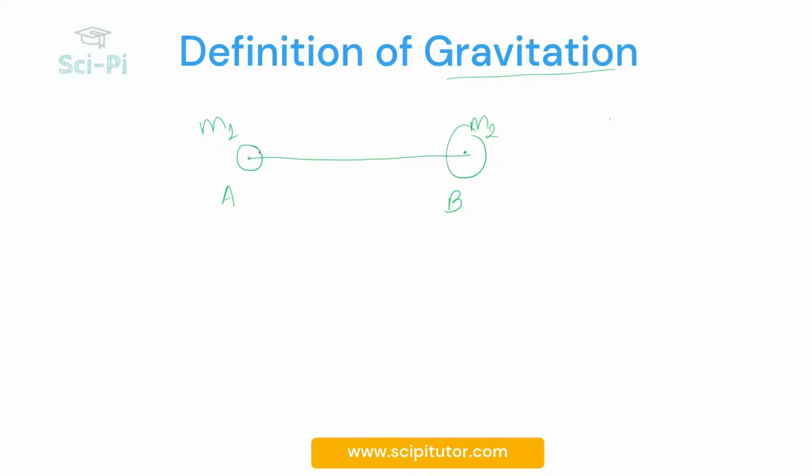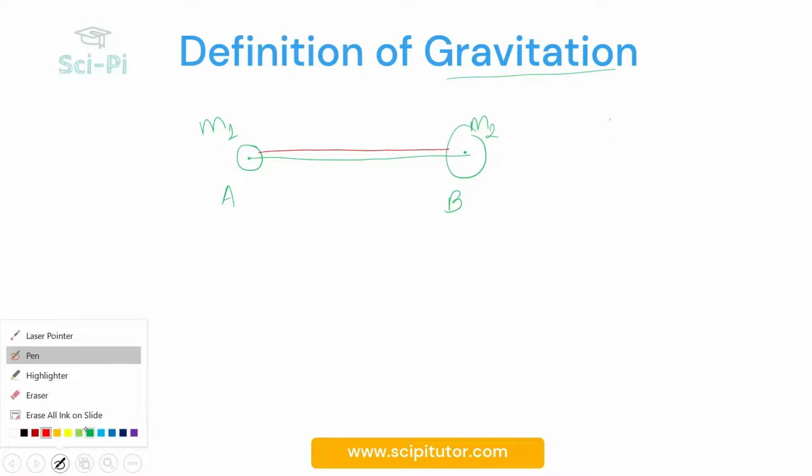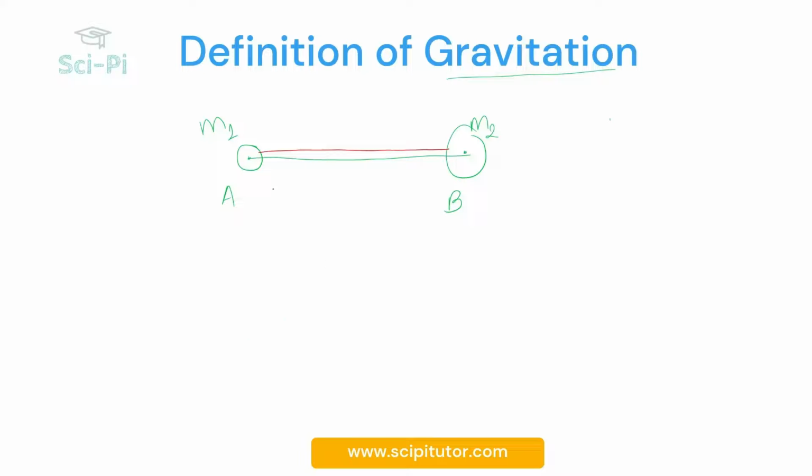However, D is not the distance between the surface of these two bodies. It is always the distance between the centers of these two bodies. And now we will call this distance as D.